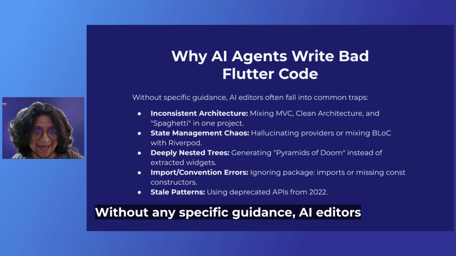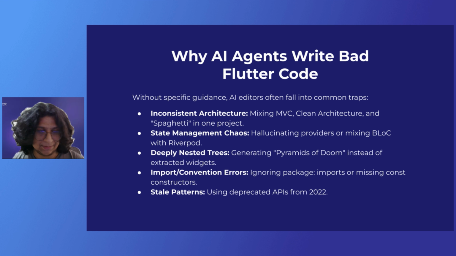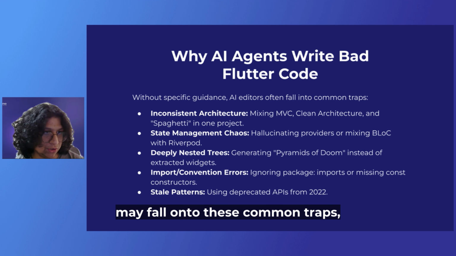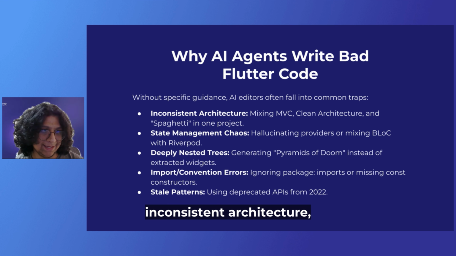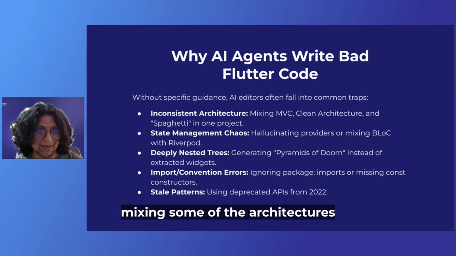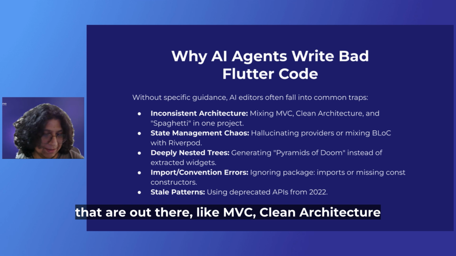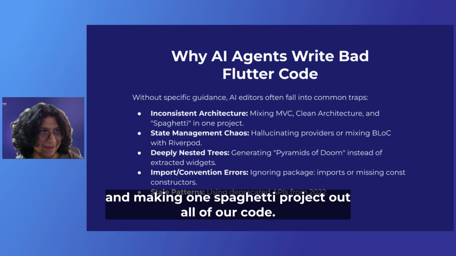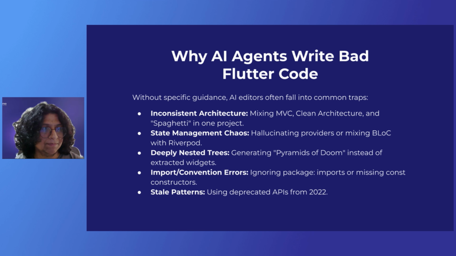Without specific guidance, AI editors may fall into these common traps: inconsistent architecture, mixing some of the architectures that are out there, like MVC and clean architecture, and making one spaghetti project out of all of our code.